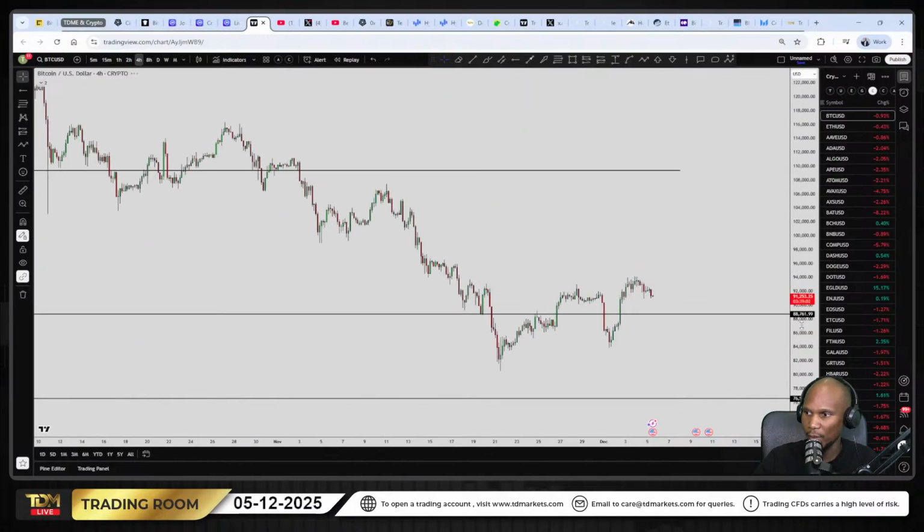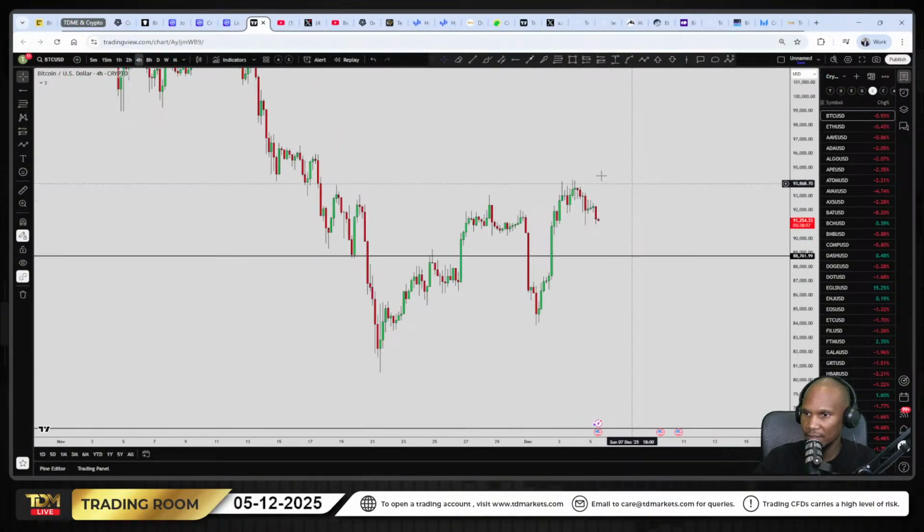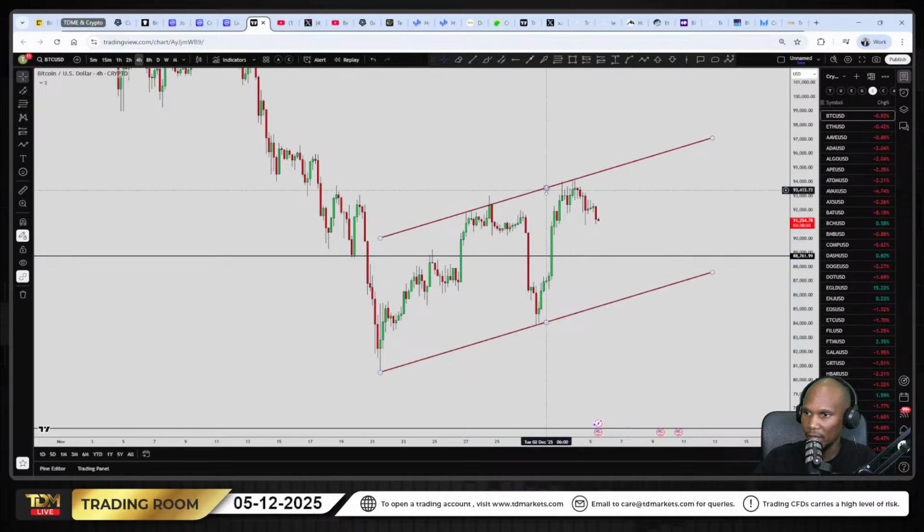I'm going to go to the 4-hour time frame, right? So on the 4-hour time frame, this structure here is going to be a structure that we want to consider, right? You've got your nice support, you've got your nice resistance. It's a channel pushing towards the upside. So look at where the market is coming from. It's coming from this top. So we've got these two tops. We've got these two lows here, right? It's coming from that top. There we go. So now we have a bit of push towards the downside.